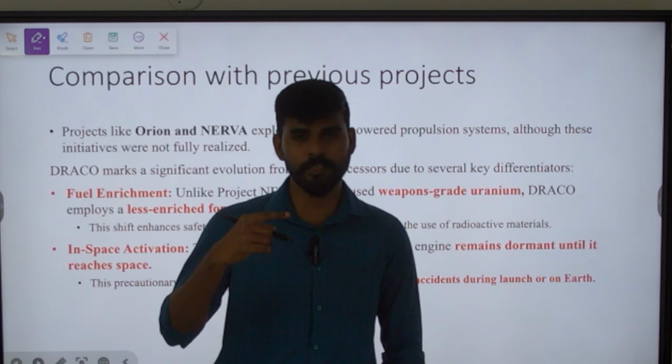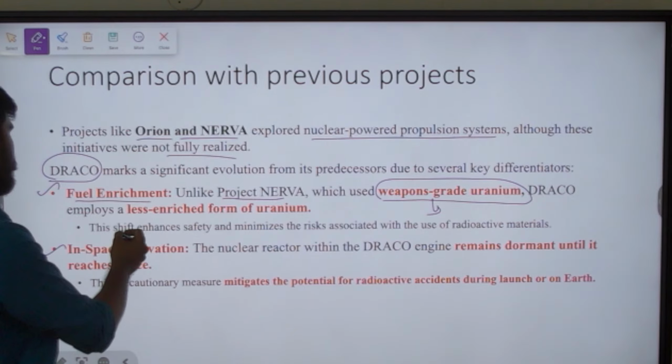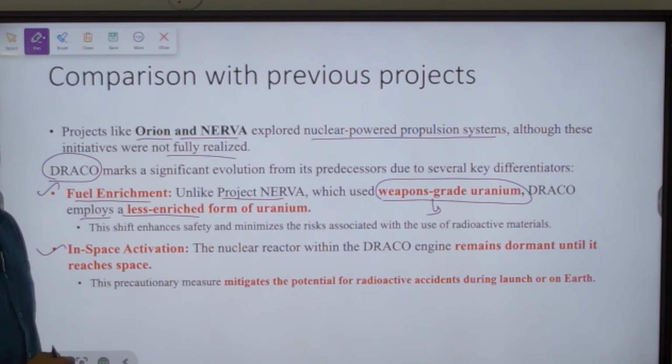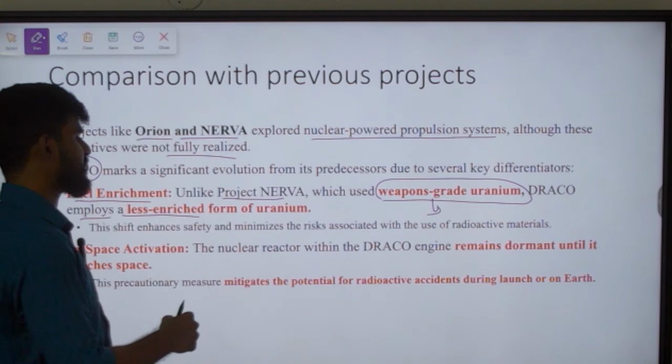The Draco is also going to use a nuclear fuel powered propulsion system, but it is very different from the other two with respect to two features. First thing is fuel enrichment. Earlier in Nerva, they used weapon grade uranium, so we have to understand what weapon grade uranium is. But here in Draco, they are going to use a less enriched form of uranium, which will minimize the risk associated with radioactive materials. How is this going to work? Those details we'll understand in the upcoming slides.